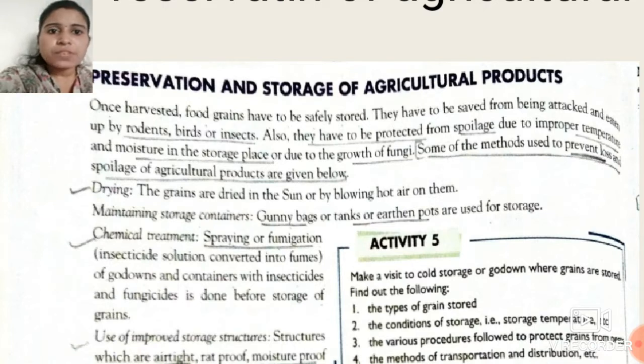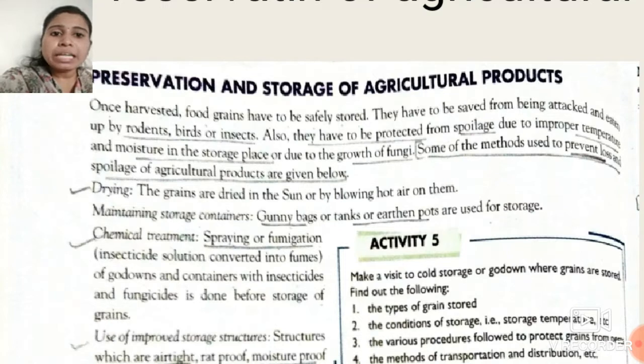The first method is drying. The grains are dried in the sun or by blowing hot air on them. You have also seen at your home whenever your mother dries these grains. Why should these grains be dried? Because due to the presence of more heat, due to the presence of hot air, the microorganisms which are on the grains get damaged. For that purpose, we have to dry these grains.